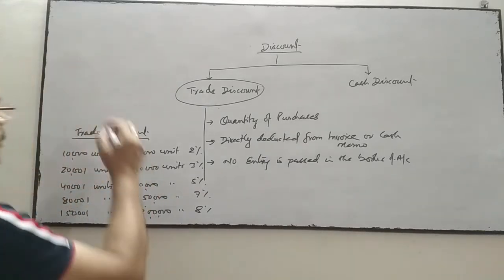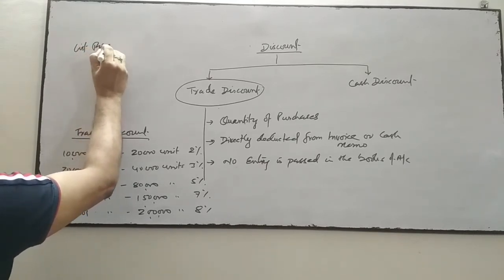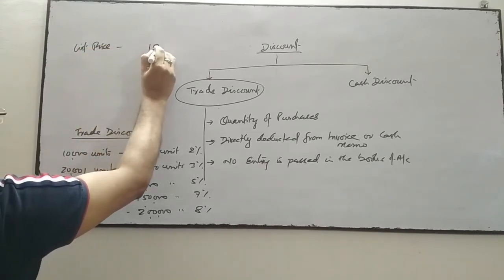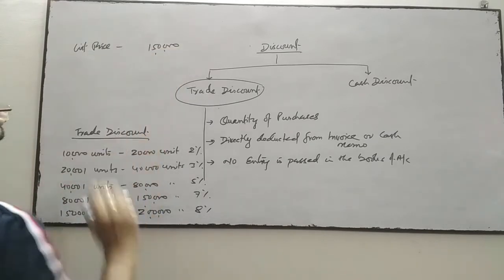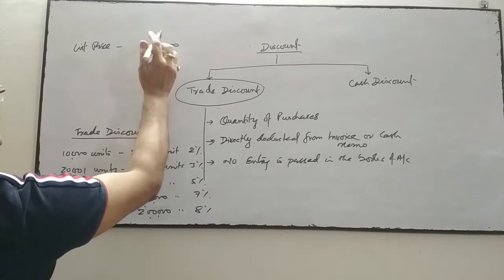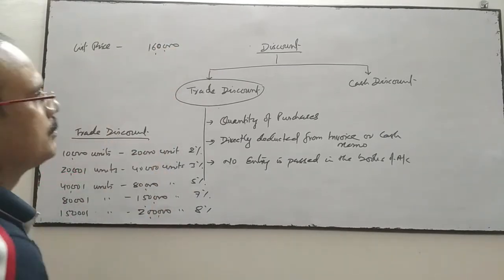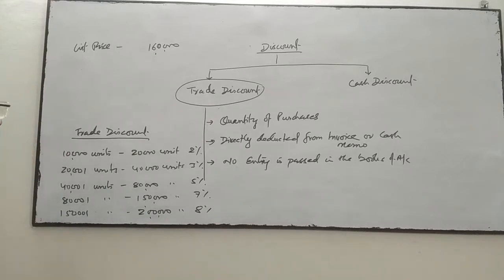Suppose the list price of the goods is 1,50,000, and the customer has purchased this much goods, 1,60,000. Suppose 1,60,000 is purchased by the customer from the seller.